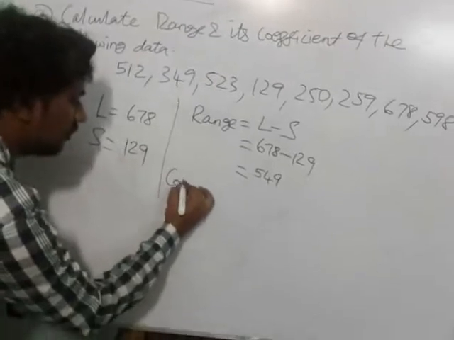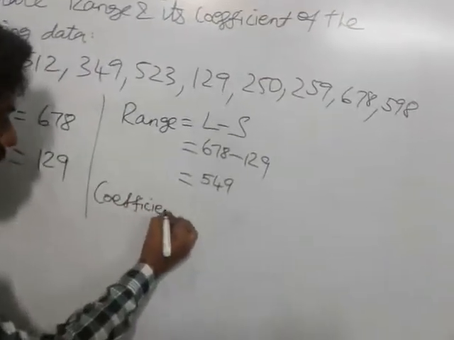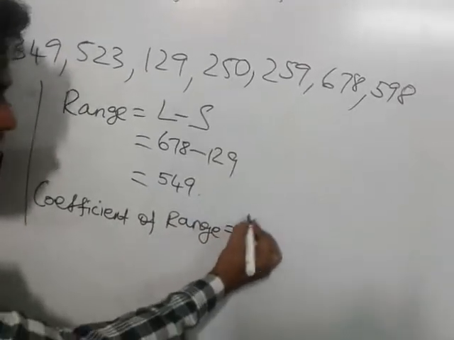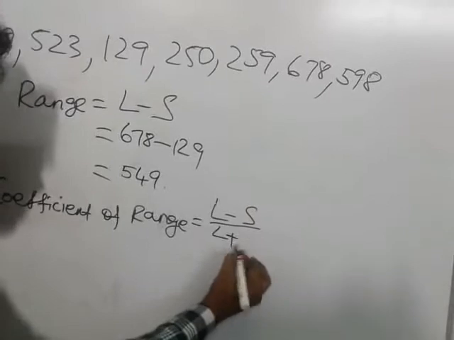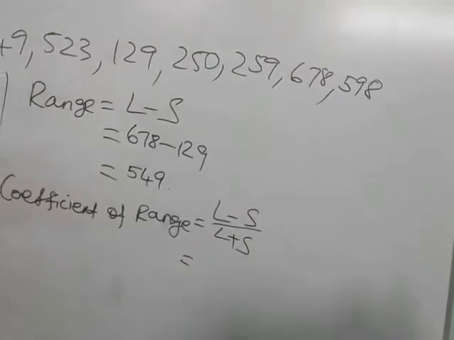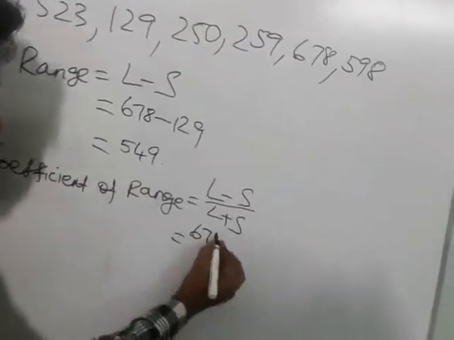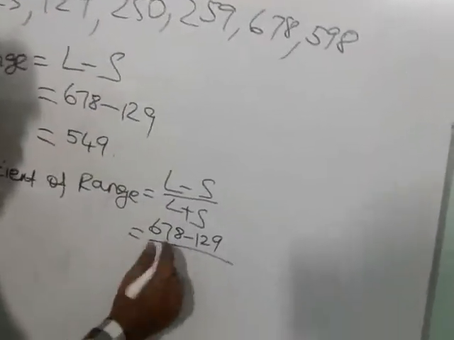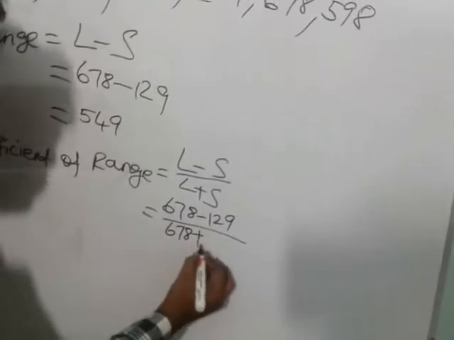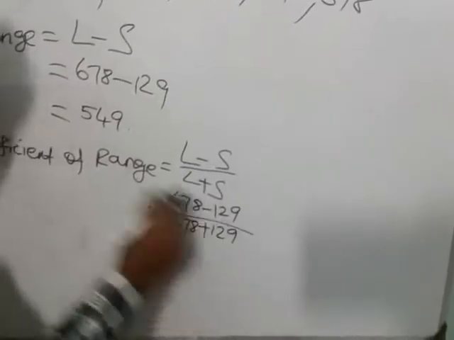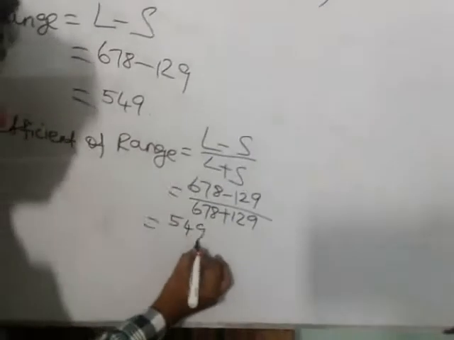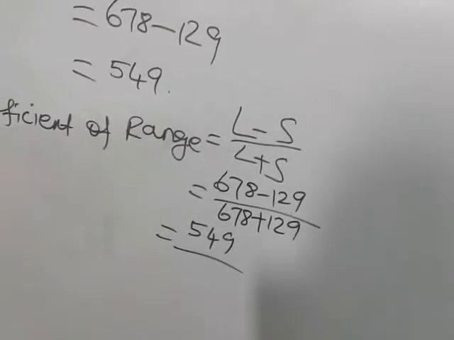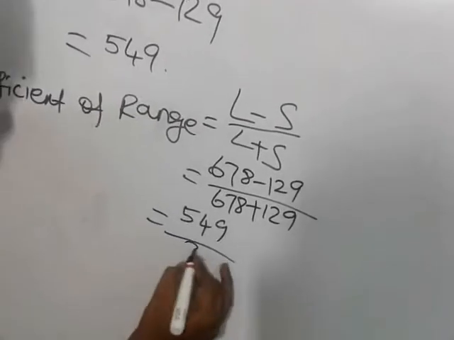Coefficient of range equals L minus S by L plus S. What is your L value? 678. In the numerator you subtract, and in the denominator you add. So 678 minus 129 in the numerator, and in the denominator you add the values. If you subtract, this is 549. Now add 678 plus 129. This is 807.